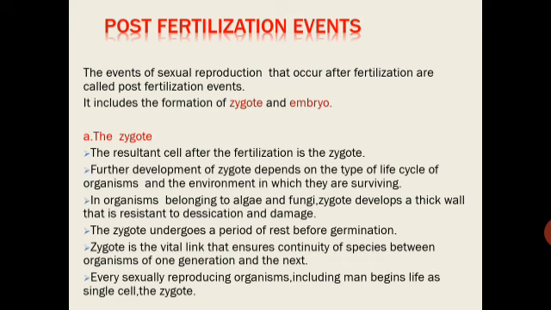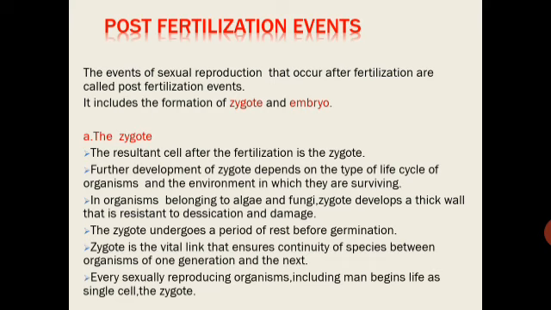Further development of the zygote depends on the type of life cycle of the organism and the environment it is exposed to. In organisms belonging to fungi and algae, the zygote develops a thick wall that is resistant to desiccation and damage. This zygote will undergo a period of rest before germination.